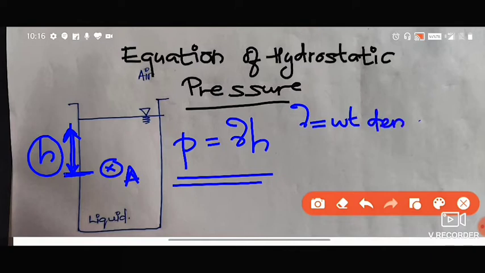We have already seen how to calculate the weight density. And h is the height of liquid or fluid above the point considered. This equation is called the equation of hydrostatic pressure. In fact, we have to derive this equation also. For some exams, even this derivation has been asked, so we'll learn the derivation also in a short while.